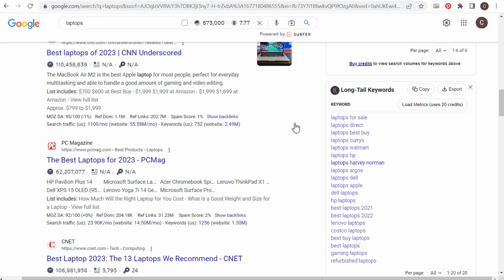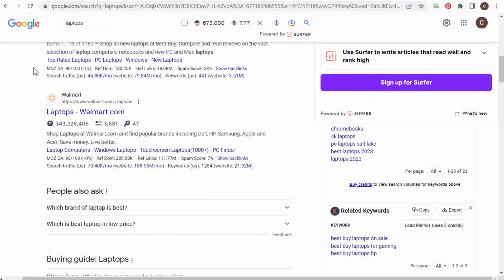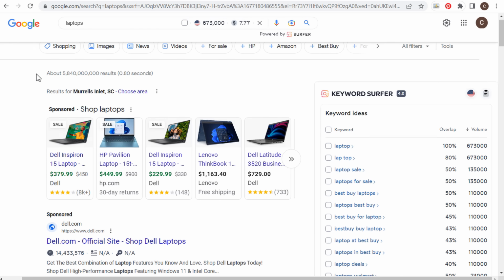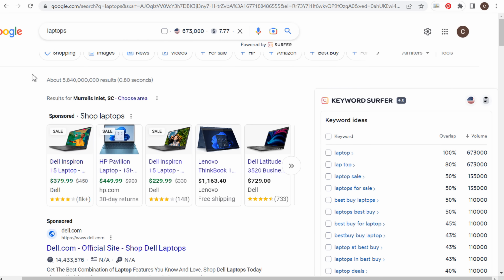The other thing is when you enter a keyword in the top here, Keyword Surfer will give you the search volume and how much advertisers are bidding for Google Ads campaigns. So these are 2 really awesome free tools, and all you need to do is install the Chrome extension, and you can enable them or disable them at any time to make sure you're doing your keyword research.